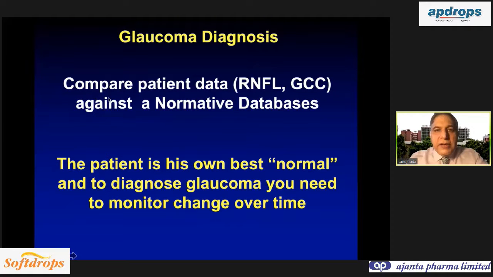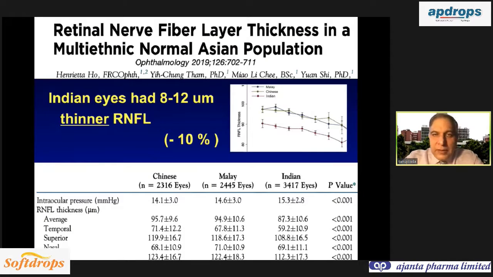So what you are doing is comparing the patient data against a normative database. However, the best approach is to compare the patient at baseline and then follow up change over time. So you are using the patient's baseline data as normal, and then over time you are documenting whether it is changing or not. That is the better way to diagnose glaucoma rather than taking the normative database and finding from there whether the patient has glaucoma or not.